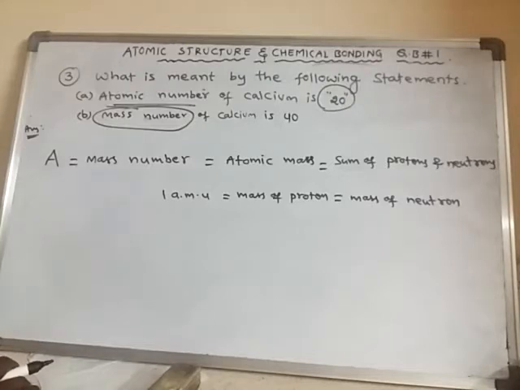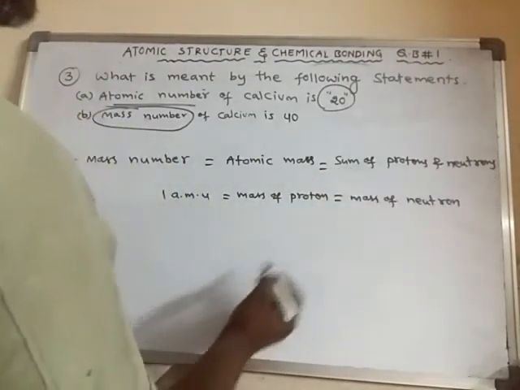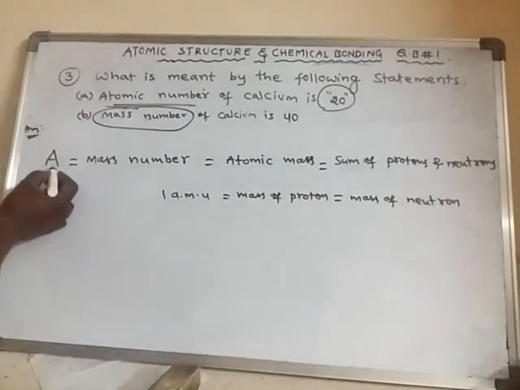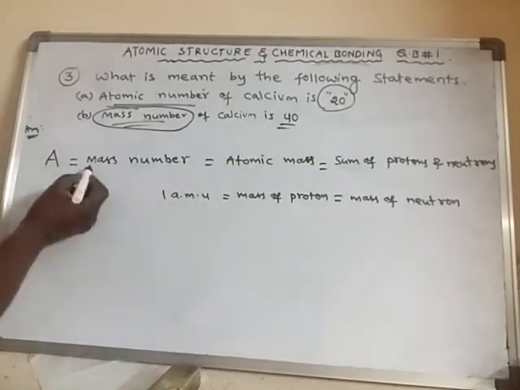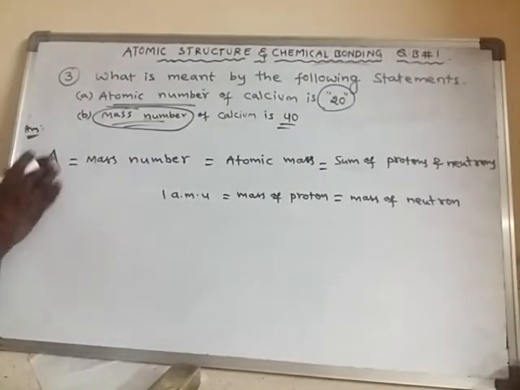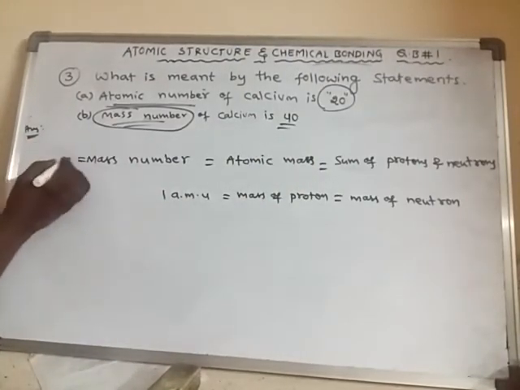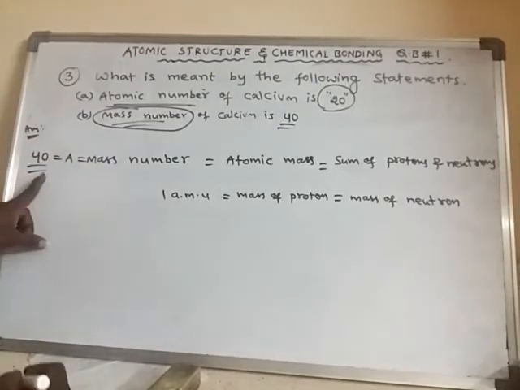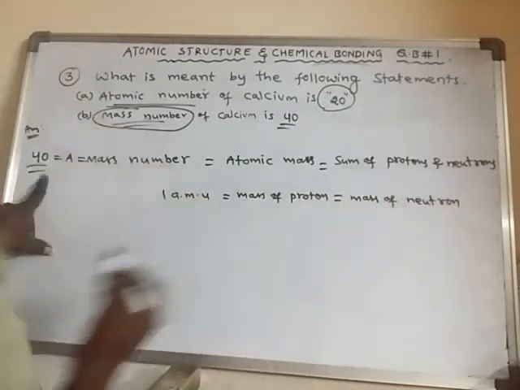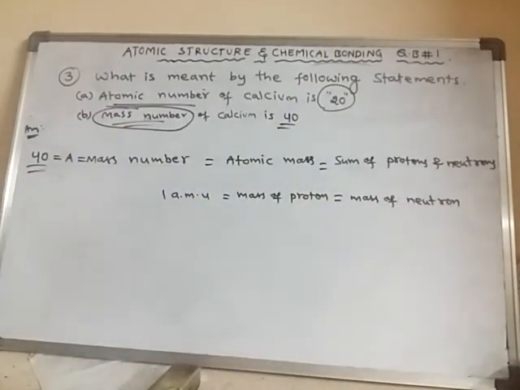So it means the total number of protons and neutrons is 40 in the nucleus of calcium. That means the sum of protons and neutrons. As the mass number of calcium is 40, so mass number A is equal to 40. What is the meaning of this? It means the sum of protons and neutrons in the calcium atom is 40.